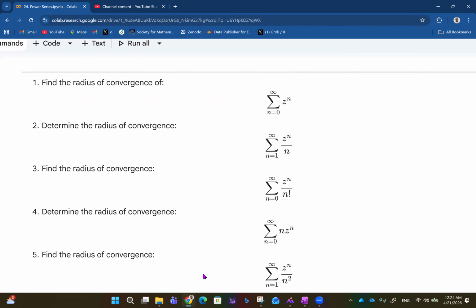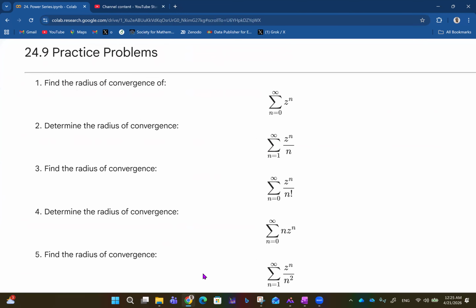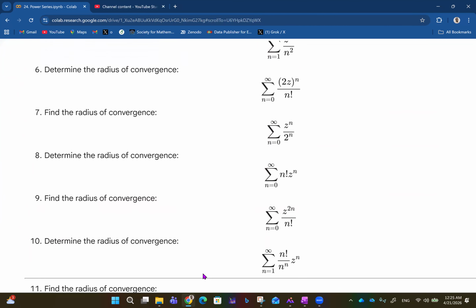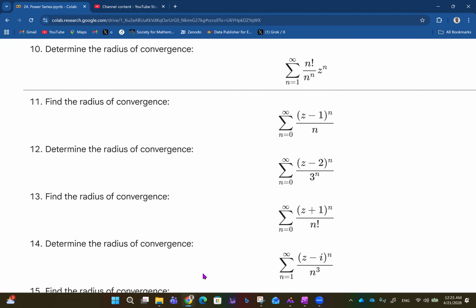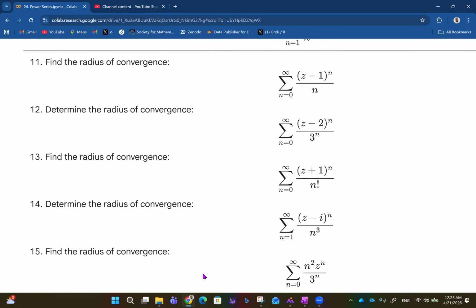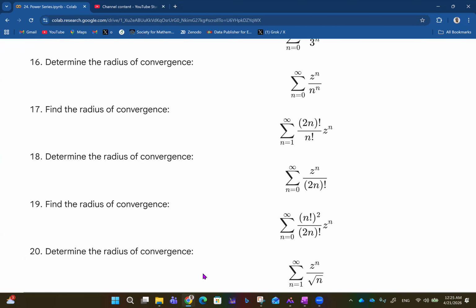So we have practice problems. You have questions 1 to 5 here, then 6 to 10, then 11 to 15, and then 16 to 20. I'll be solving two as usual. Let me see the two I'll be dealing with. Yeah, so this is the power series right here.